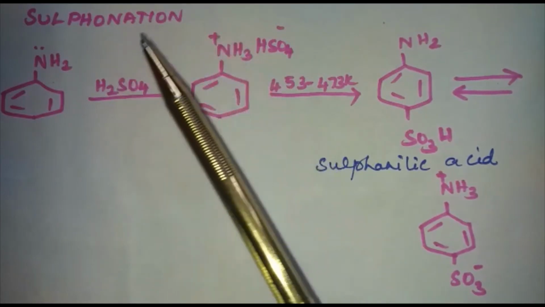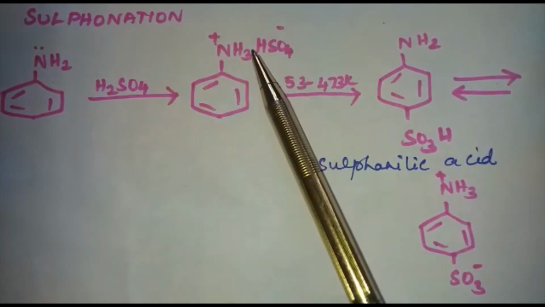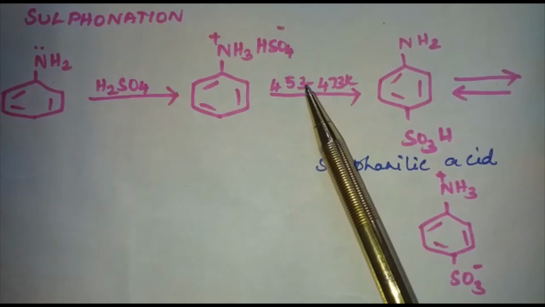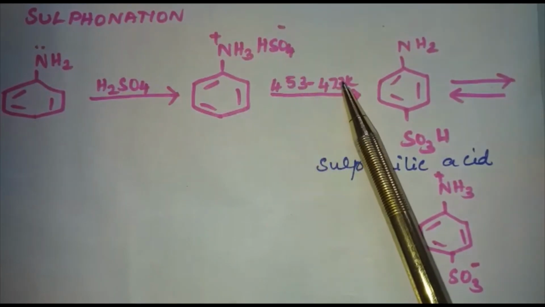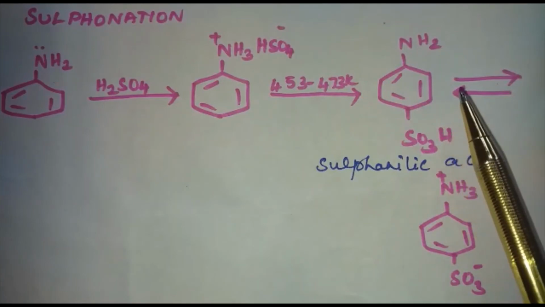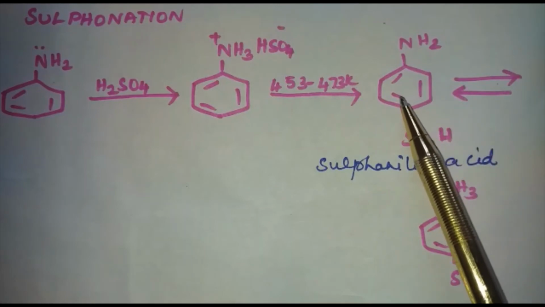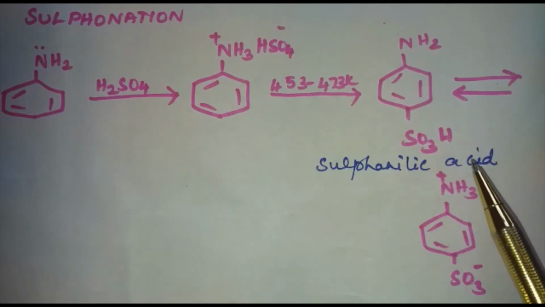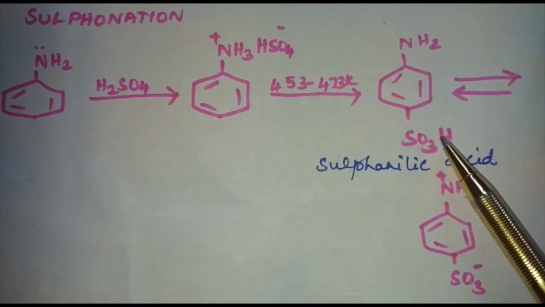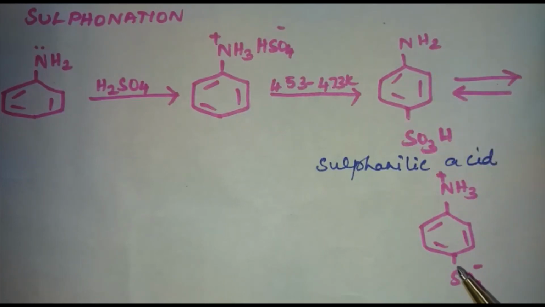Next is sulfonation. Aniline reacts with concentrated sulfuric acid to form anilinium hydrogen sulfate. This on heating with sulfuric acid at 453 to 473 Kelvin produces para-aminobenzene sulfonic acid, which is commonly known as sulfanilic acid. This is the major product, and we are getting the zwitter ion. Here, this proton gets shifted over here, and we are getting the zwitter ion.